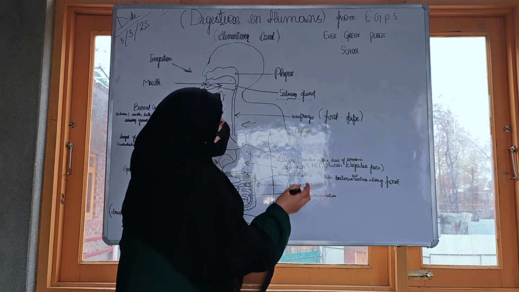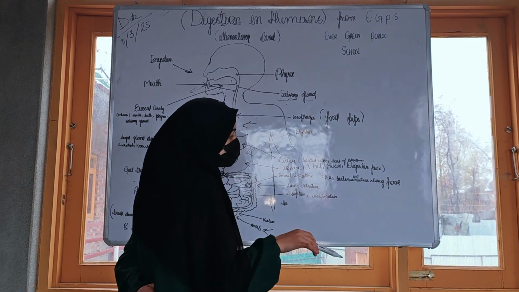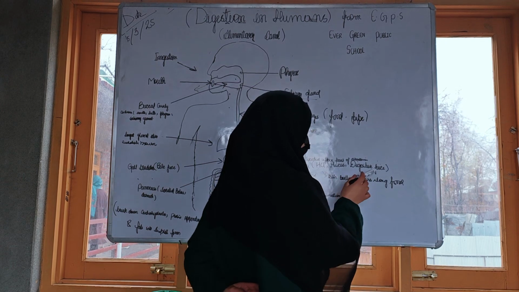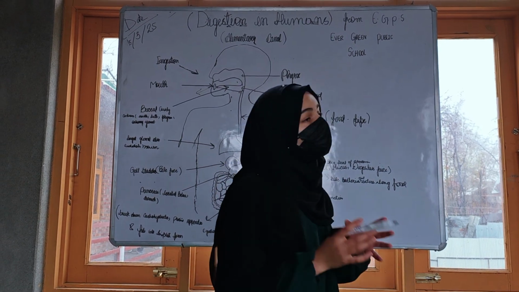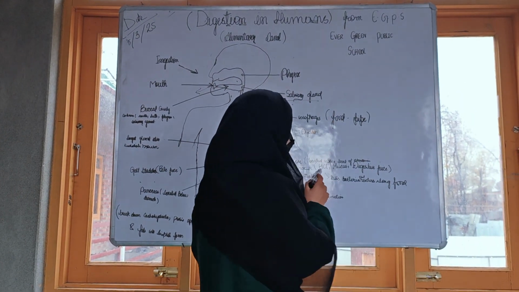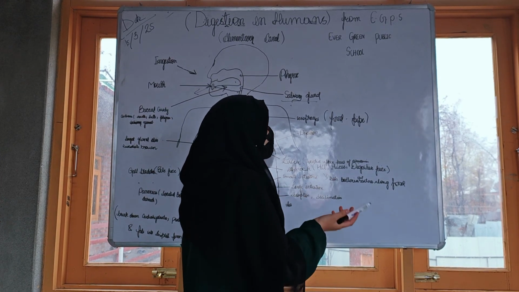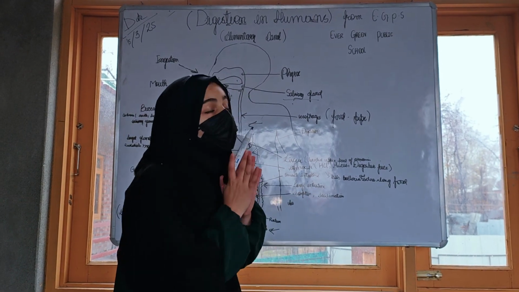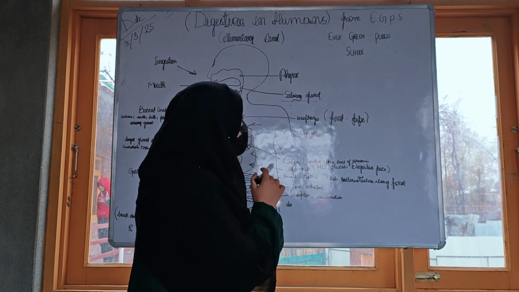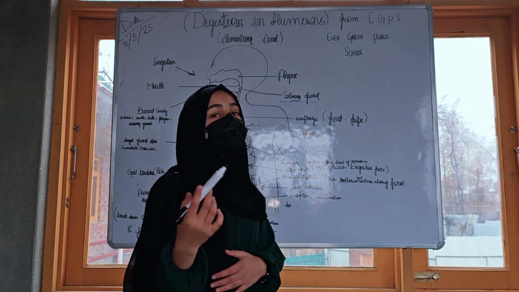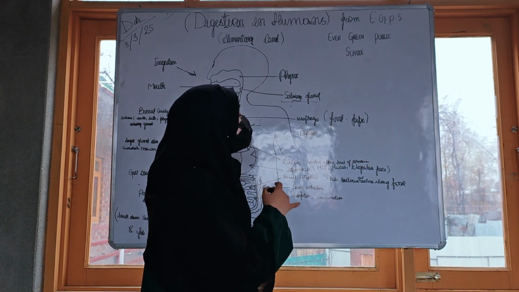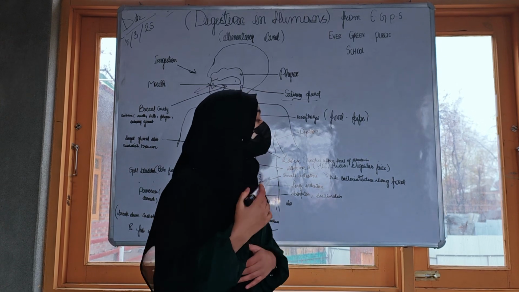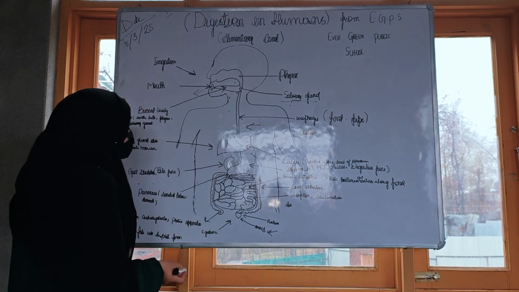It contains HCl, hydrochloric acid, mucus, and digestive juice. Mucus protects the lining of the stomach. HCl, hydrochloric acid, kills the bacteria that enter along with the food, and it also helps in the proper functioning of the digestive juice. The digestive juice breaks down the protein into simpler form.